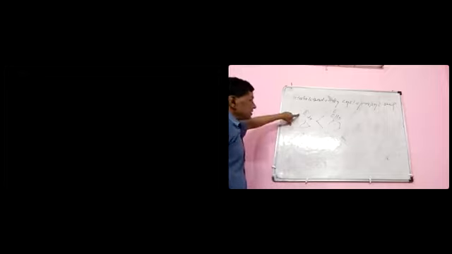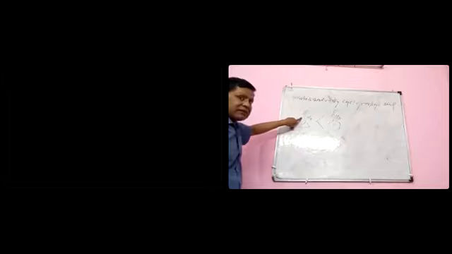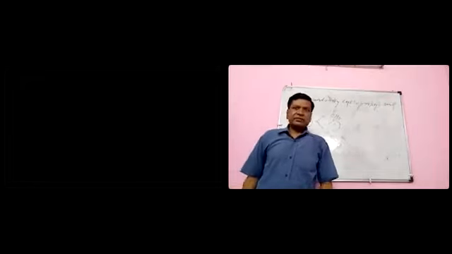However, in carbanion, the cyclopropyl group stabilizes the carbanion, but lesser than the phenyl group. So the reason here is quite clear.